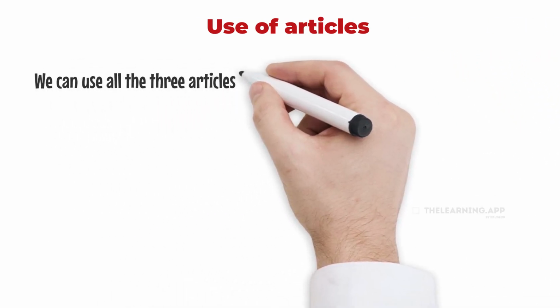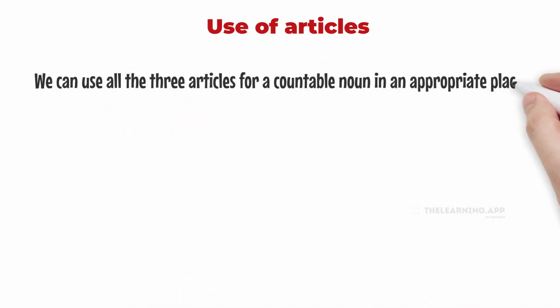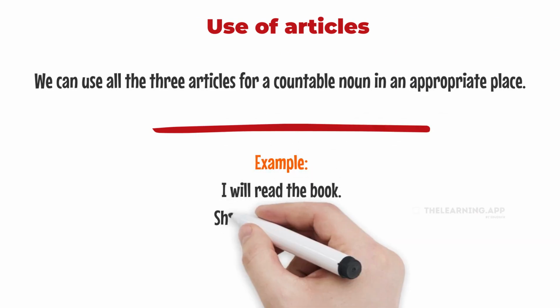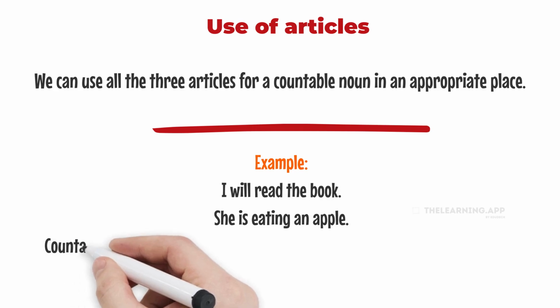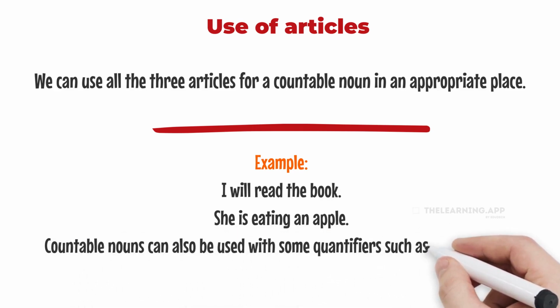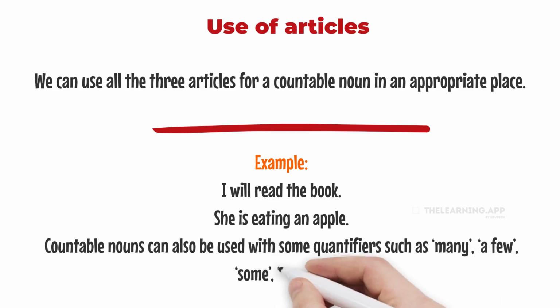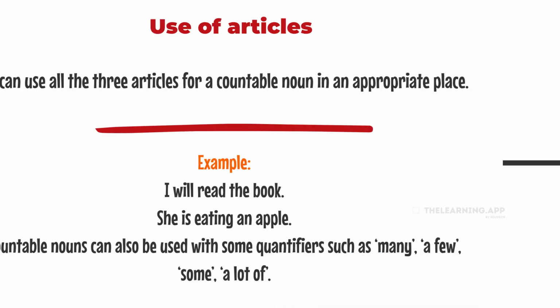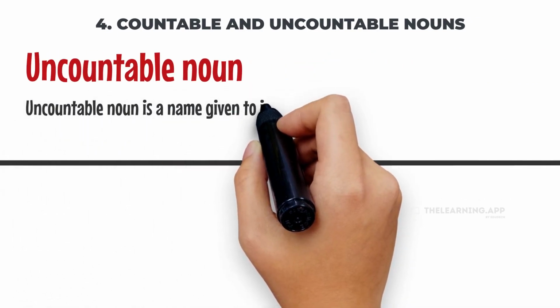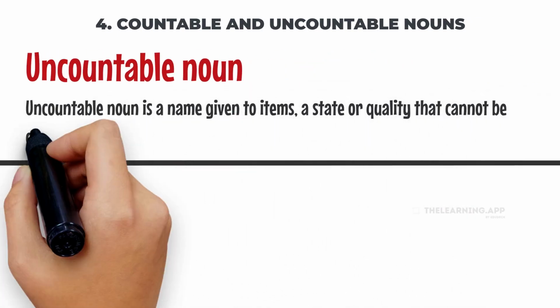We can use all the three articles for a countable noun in an appropriate place. Example: I will read the book. She's eating an apple. Countable nouns can also be used with some quantifiers such as many, a few, some, a lot of. Uncountable noun is a name given to items, a state or quality that cannot be counted in numbers.